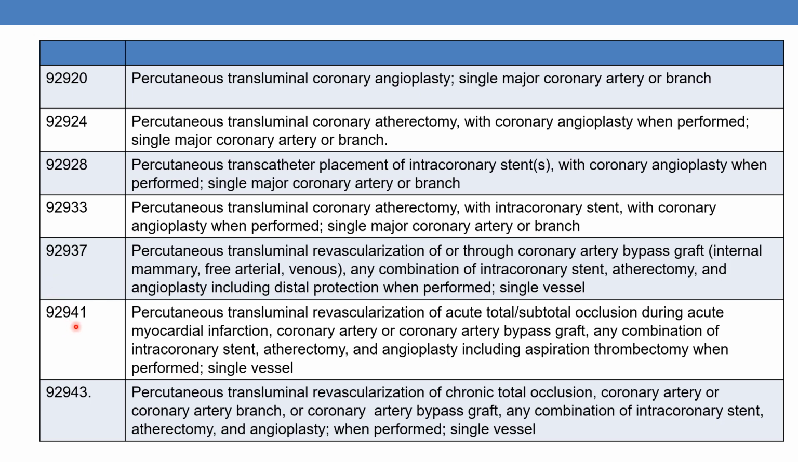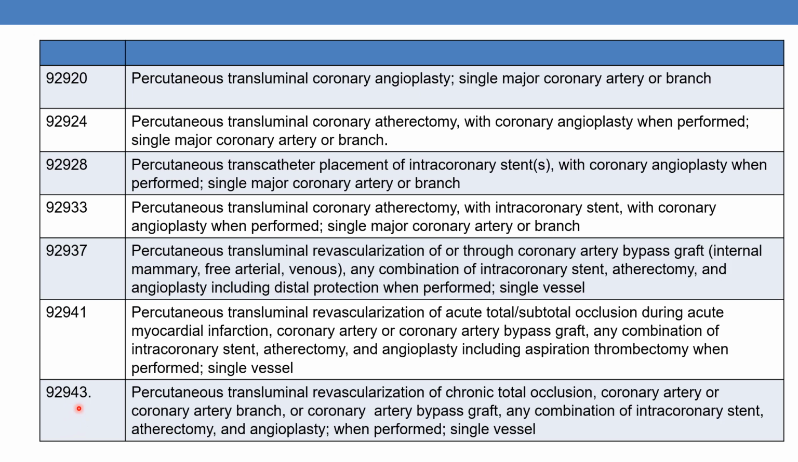The next code is 92941: percutaneous transluminal revascularization of acute total or subtotal occlusion during the acute myocardial infarction, coronary artery or coronary artery bypass graft. Any combination of the intracoronary stent, atherectomy and angioplasty, including the aspiration thrombectomy. This code also includes the aspiration thrombectomy when performed, single vessel.